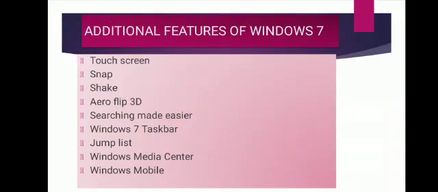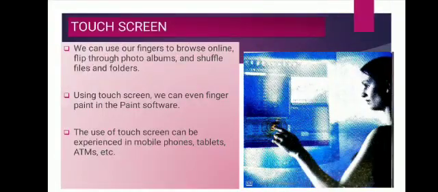So Windows 7 offers a variety of new features which have simplified our daily tasks. Some of the salient features are here. First, touch screen, Snap, Shake, Aero, Flip 3D, searching made easier, Windows 7 taskbar, jump list, Windows Media Center and Windows Mobile. The first one is touch screen.